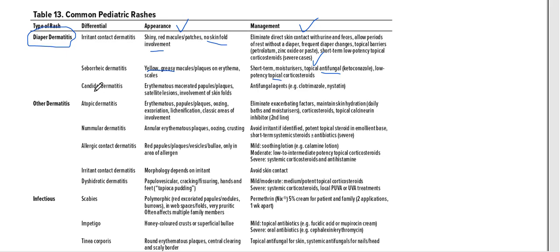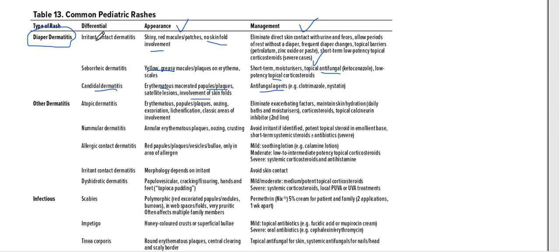And then for candidal dermatitis, the rash will be erythematous, macerated papules or plaques, satellite lesions, and there will be involvement of skin folds. Okay, so irritant contact dermatitis, no skin fold involvement. But if it is candidal, then there will be involvement of skin folds. And again, the treatment will be antifungal agents, clotrimazole and nystatin.